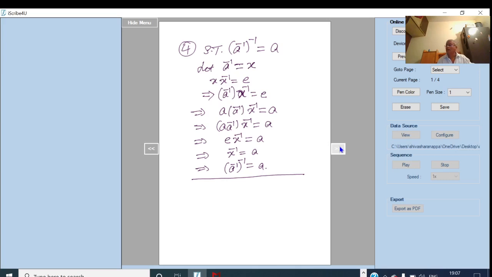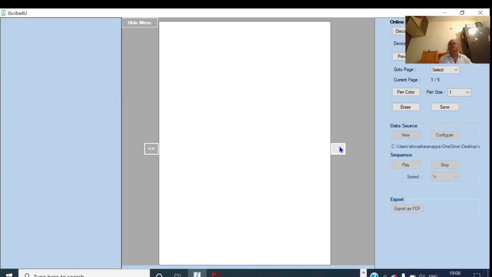Next example, identity element is unique. Okay, I'll go to next page. Example 5. Show that the identity element is unique.